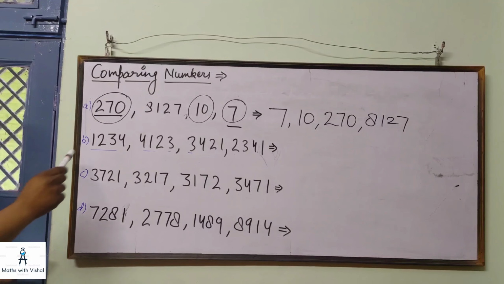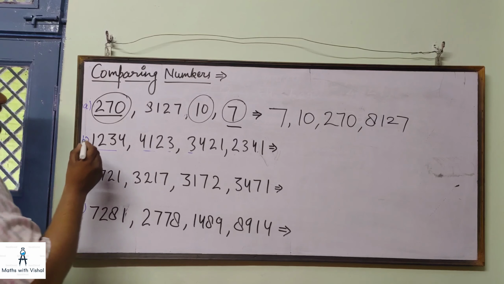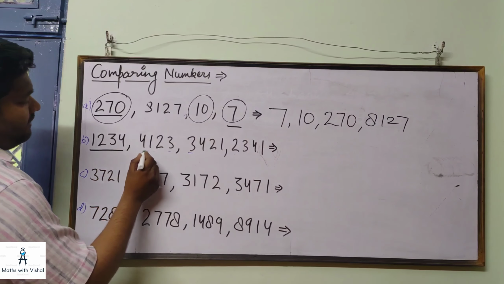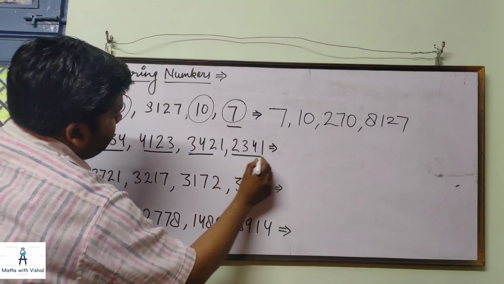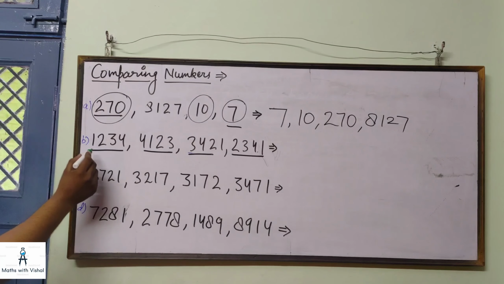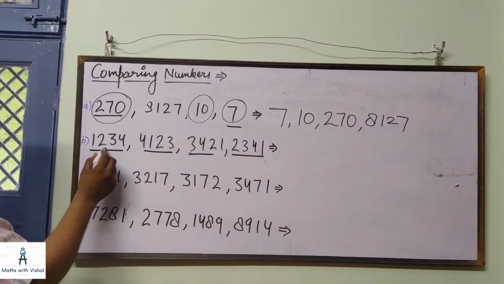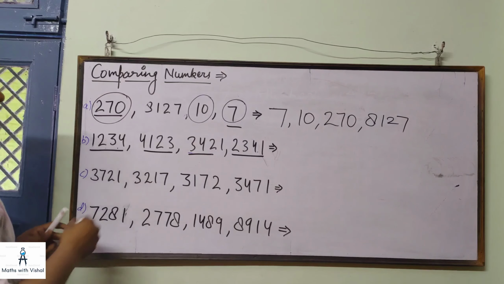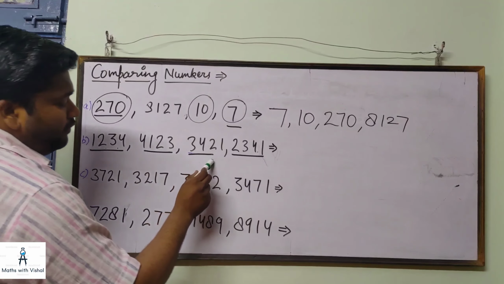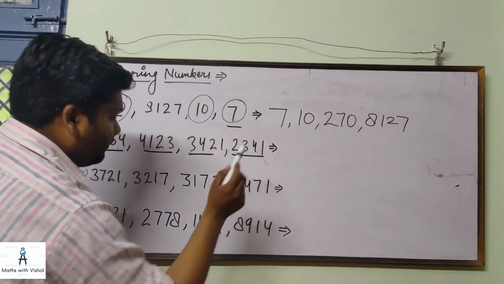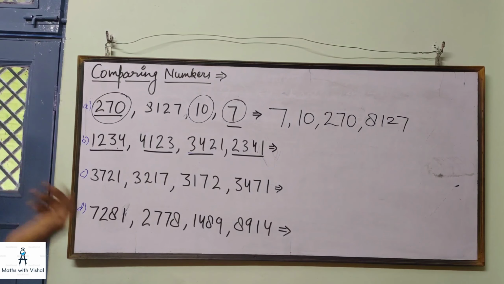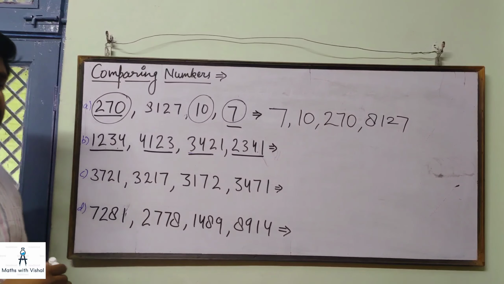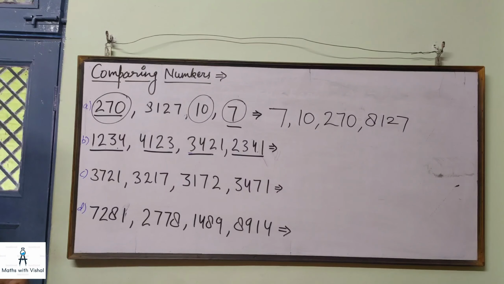Let us take set number V, where all the numbers have the same number of digits. This one has 4 digits, 1, 2, 3, 4. Another number has 4 digits, this also has 4 digits, and the last one also has 4 digits. Now how do we find the greater and the smaller number when the number of digits is equal?